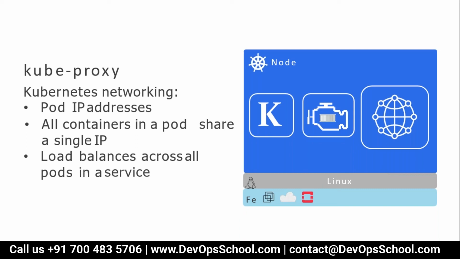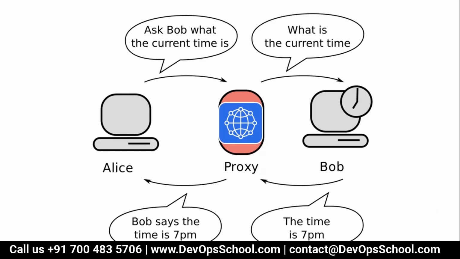All the containers of that particular pod share the same IP because of kube proxy. Kube proxy is also the component which creates your load balancer for the pods in a service. We'll discuss this a little later, but for the time being, you can understand it as Kubernetes proxying in networking services.